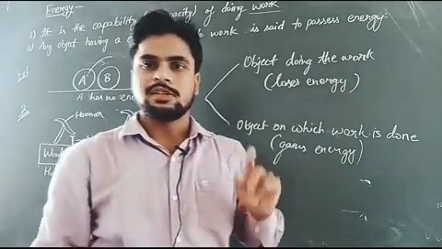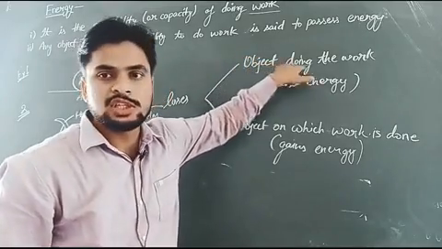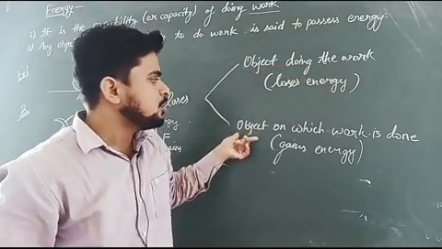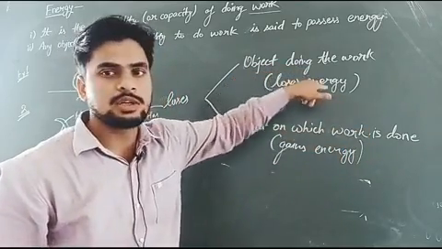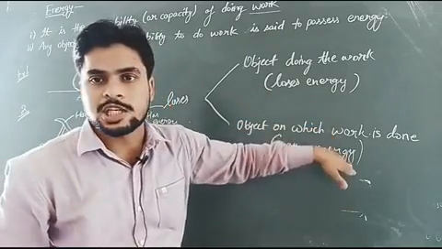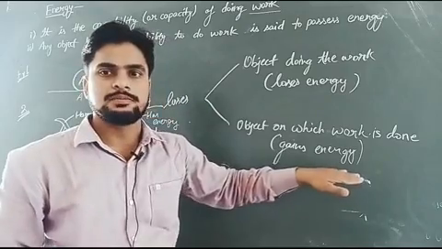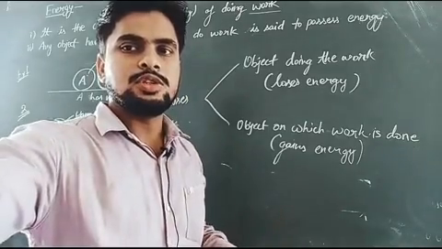Whenever work is done, there are two things. First, some object doing the work, and second, the object on which work is done. So the object which is doing the work loses energy, but the object on which work is done gains energy. Okay students? So I hope this concept is clear to you.